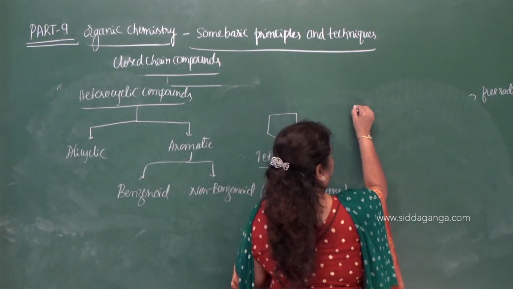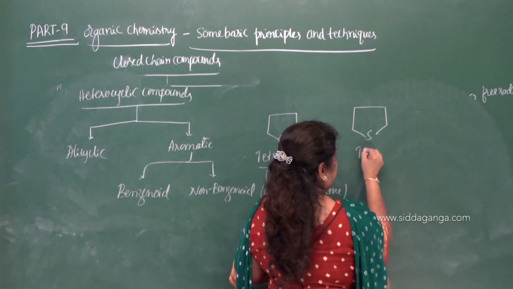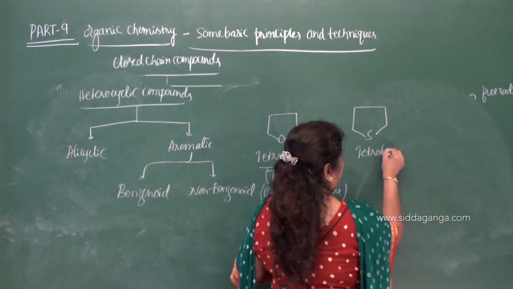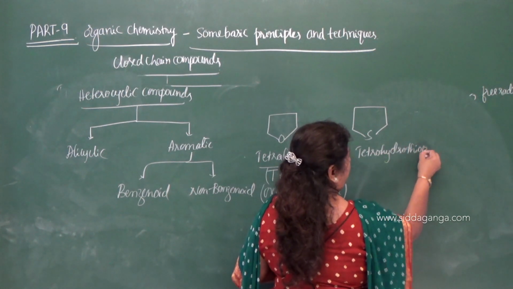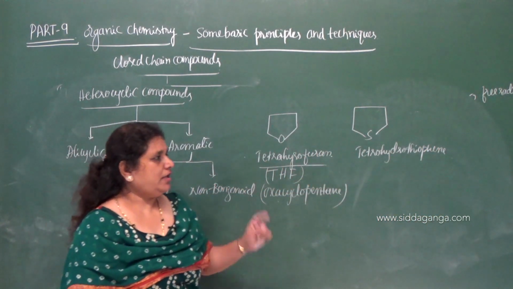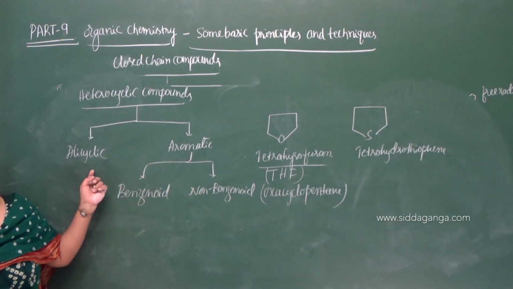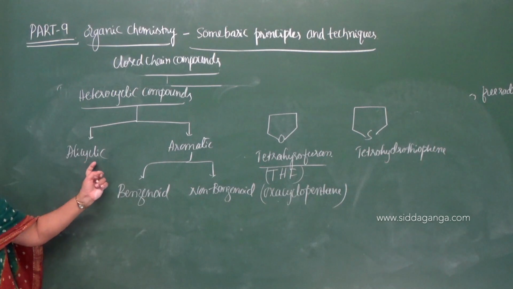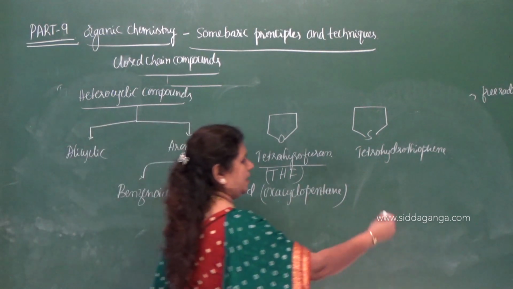And the second example I can give is tetrahydrothiophene, an example of a heterocyclic alicyclic compound.